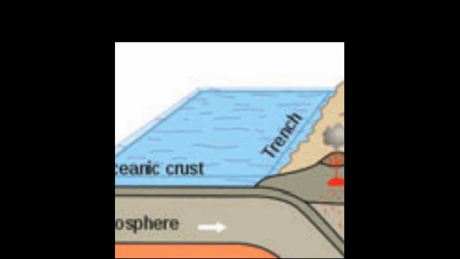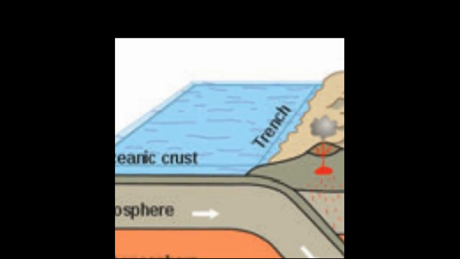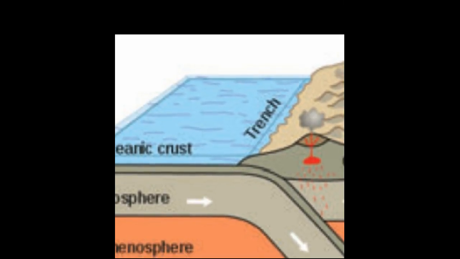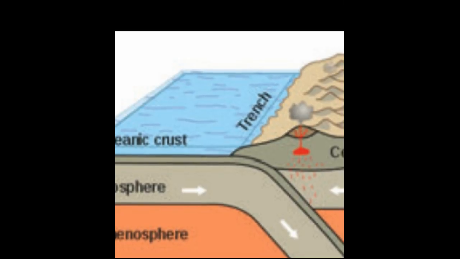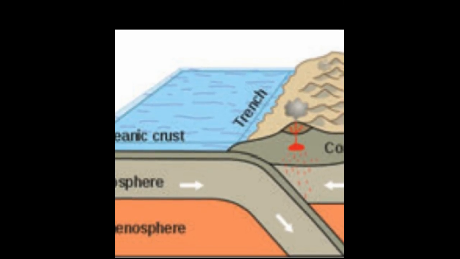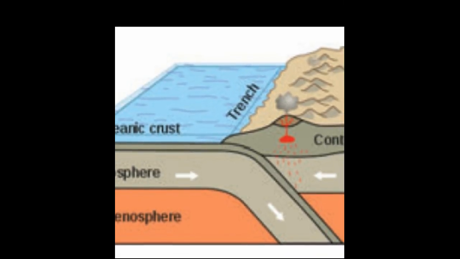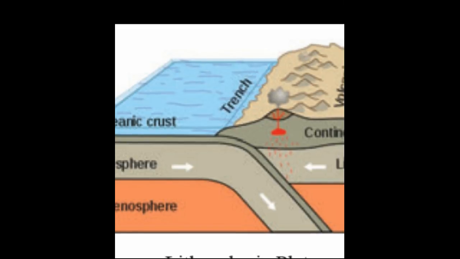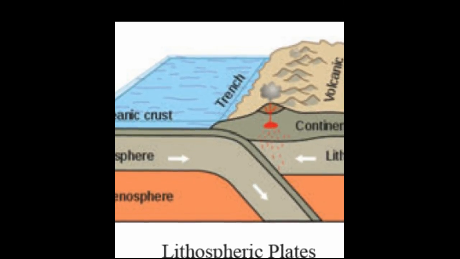Let us see the lithosphere. The lithosphere is broken into a number of plates known as the lithospheric plates. That is the rigid outer part of the earth consisting of the crust and the upper mantle.